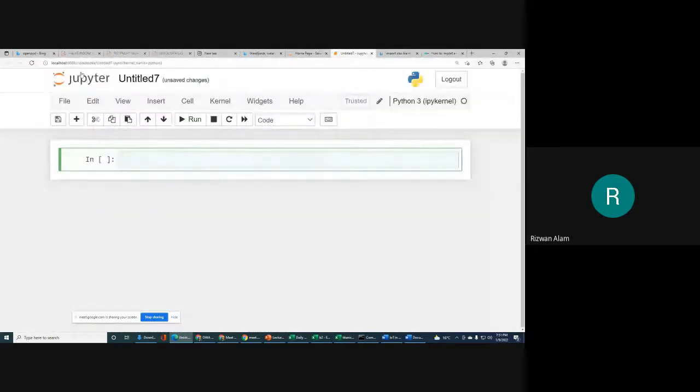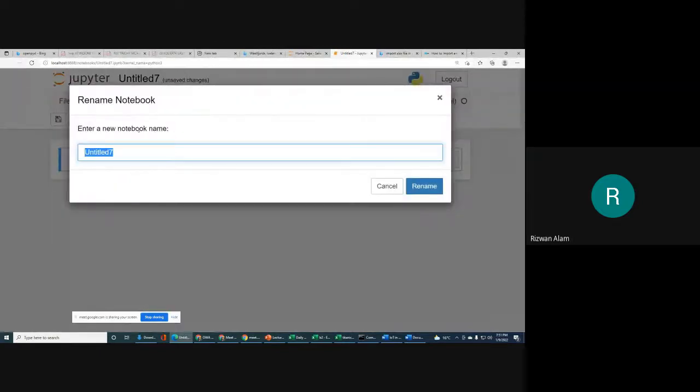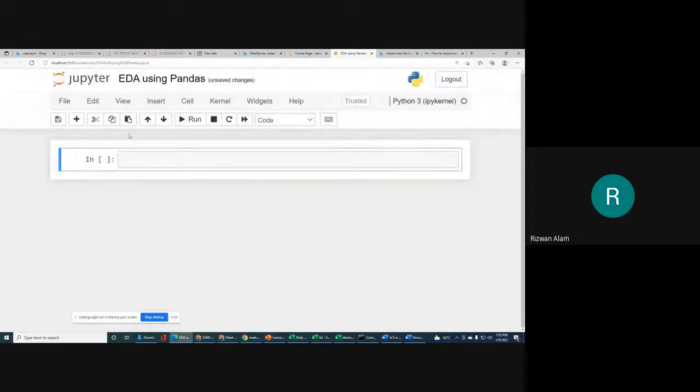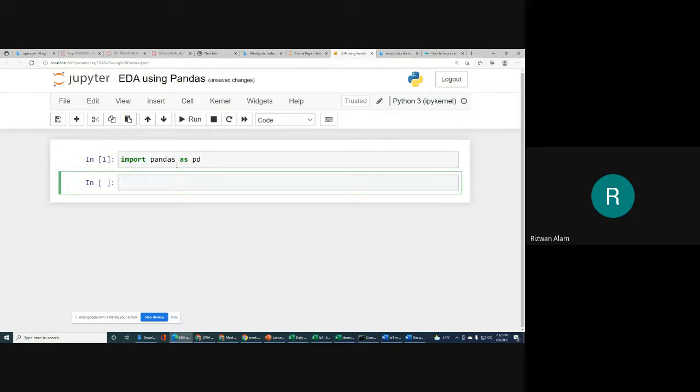Here we will give it the name EDA using Pandas. That is simply about renaming our Jupyter Notebook file. Next, first of all, we have to import Pandas as pd. We have discussed how to import the Pandas library. After that we can write, for example, df. So df will be the name of our data frame in which we want to store the data from the CSV file.